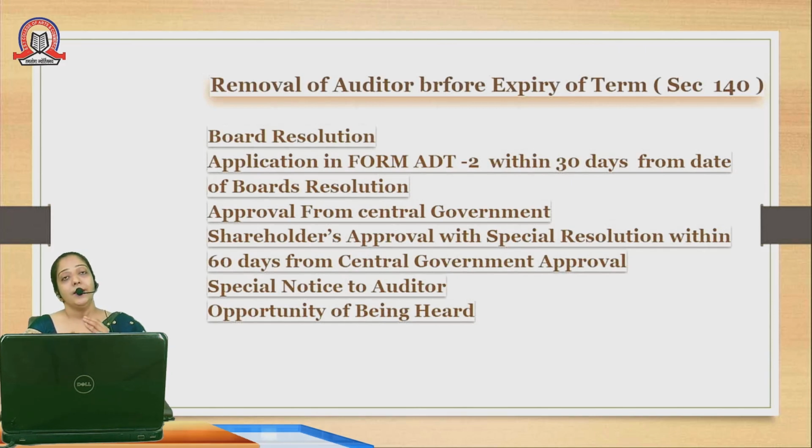After that, an auditor is given a chance to speak and present his or her facts in relation to the matters connected. Then only the decision of removal will be taken. So it is not easy to remove the person from the place of auditing. We need to take the government's approval, that is the central government's approval, and after following the proper procedure only will we be able to remove a person from his place.